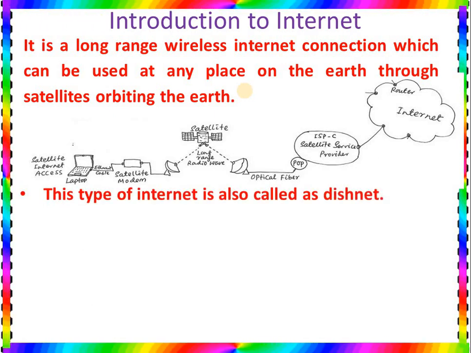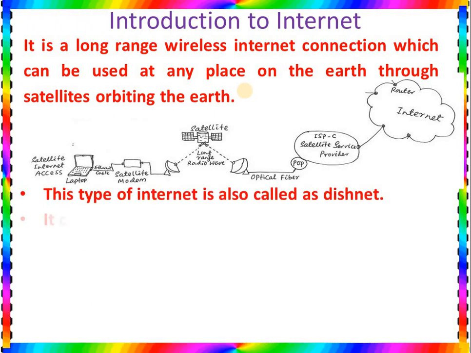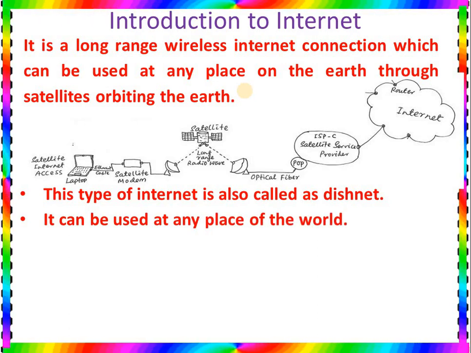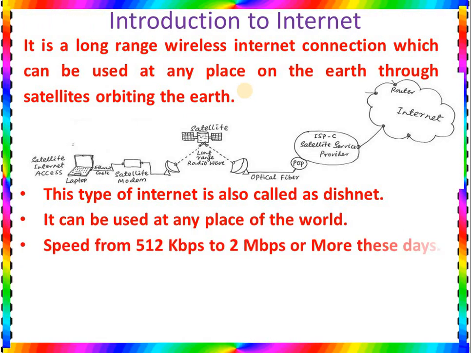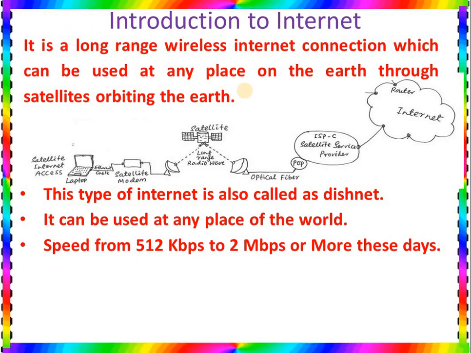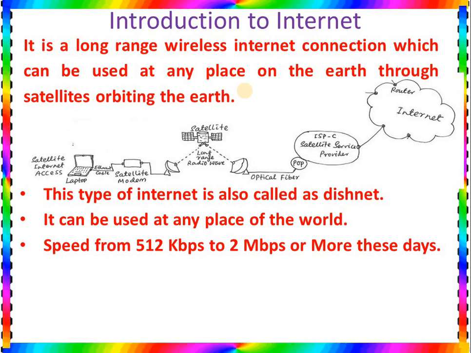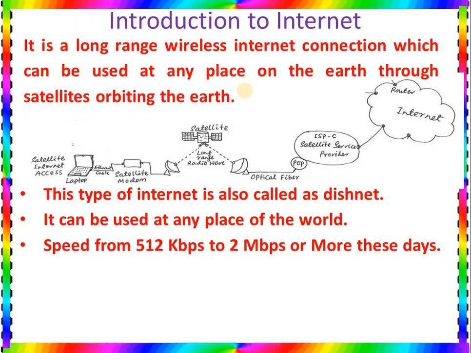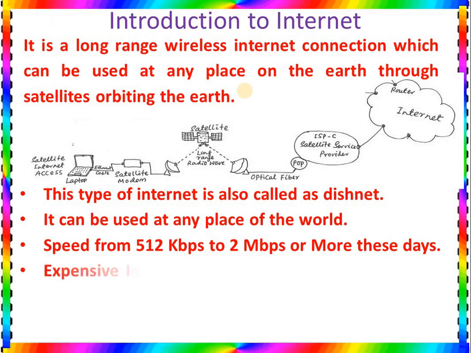This type of internet is also called a dishnet. It can be used at any place of the world. Just like I told you, you can use it in any place of the world. Speed is from 512 kbps to 2 mbps or more these days, because technology has changed. So you can find more and more speed these days, but it is not faster than your optical fiber net.